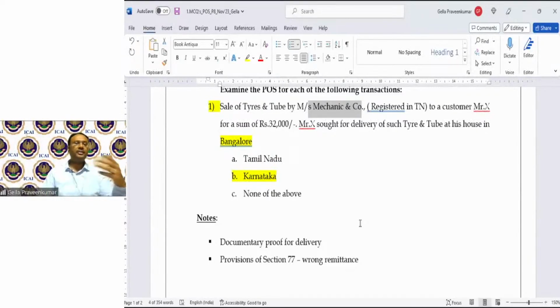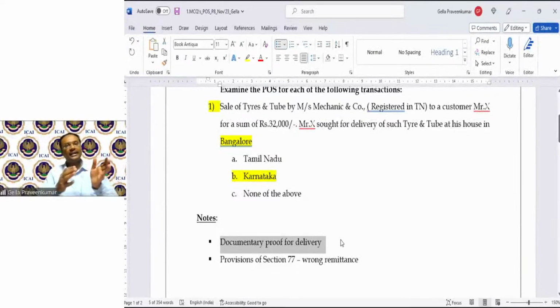Now, some sort of documentary evidence is required to prove that the movement originated from Tamil Nadu and it stopped its movement in Karnataka. So this documentary evidence in relation to B2C is very, very important. In case of B2B, where the recipient is registered, we presume that goods are going to get terminated in that particular state. So B2B cases, generally there will not be any issue. B2C cases, you have a practical issue.